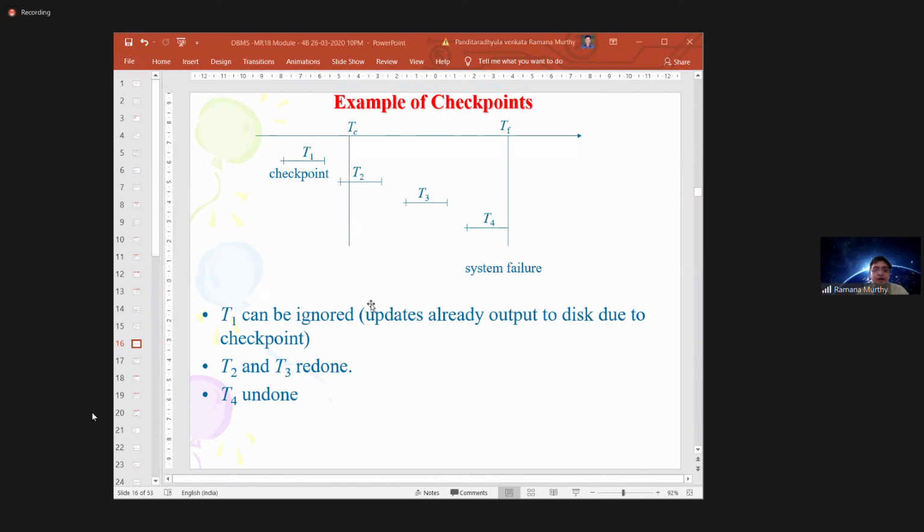You need to read the transaction log file from bottom to top up to a certain portion only. You need not read the complete log file. It saves a lot of time and a lot of operations. Also, anything identified before the checkpoint, based on the requirement, you can remove also.